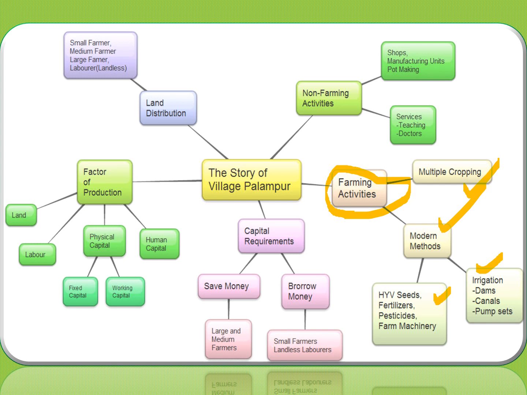You will also draw land distribution: small farmer, medium farmer, large farmer, landless laborer.